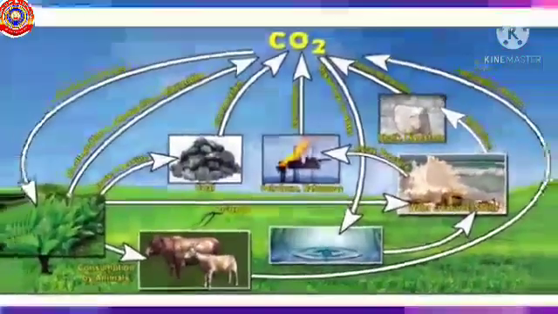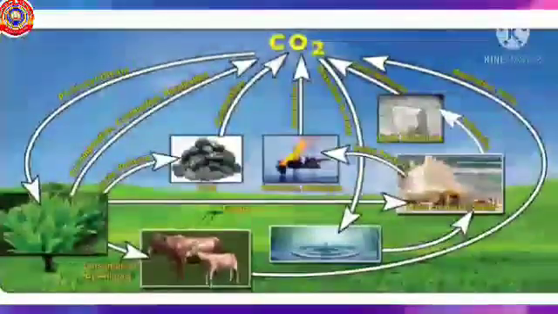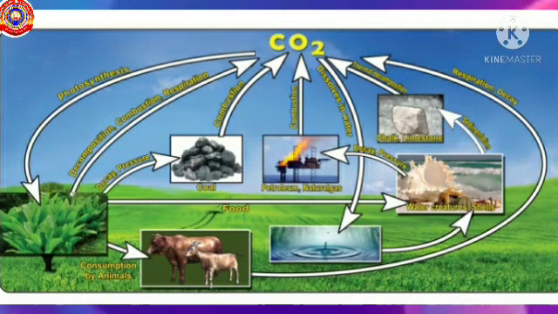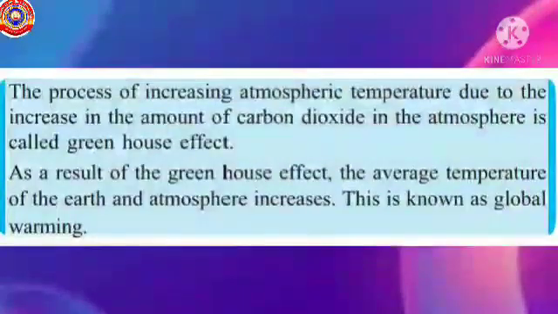Then we moved on to the carbon cycle and understood the importance of the carbon cycle in the atmosphere. We learned the different ways in which carbon dioxide is exchanged over the earth. There are various activities that increase the amount of carbon dioxide in nature. This increased amount of carbon dioxide in the atmosphere leads to the greenhouse effect.